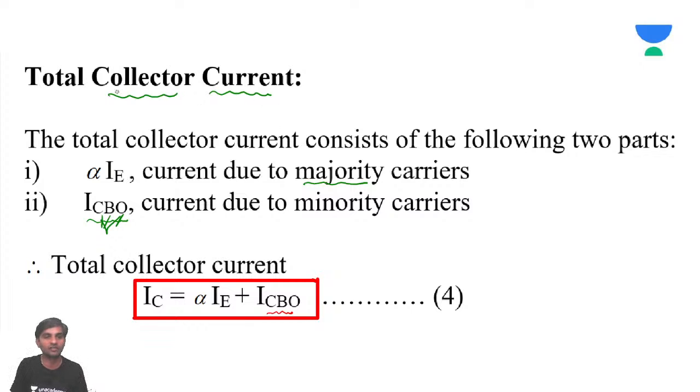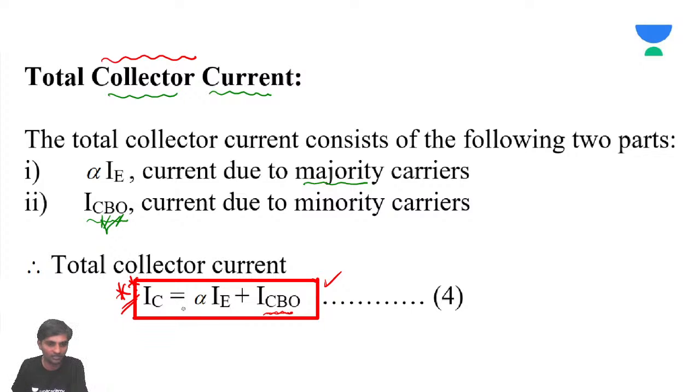So the total collector current, always remember, is IC equal to alpha IE plus ICB naught. Many formulas and many problems can be done based on this formula. This is very important.